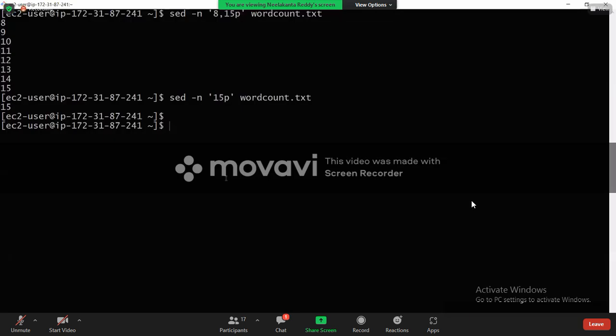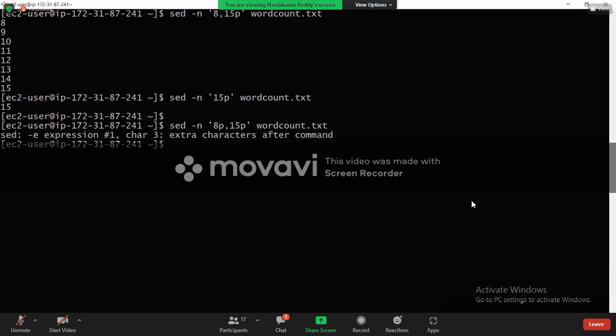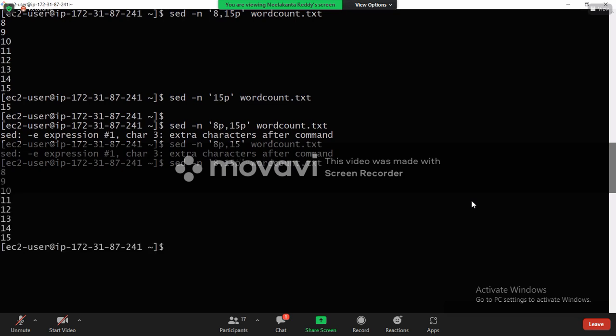If you want to print in between lines, you can use this. So if you want to print the top lines, use head; bottom lines, tail; and in between lines, the sed command. Understood, guys? In between lines, 8 comma 15p, whatever you want. But you should not give 8p comma 15p, or 8p 15, it will not take that. You have to give 8 comma, from where to where, the numbers, then 15p. This is the command.